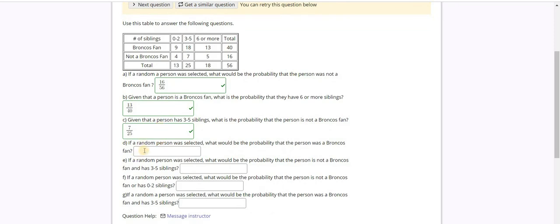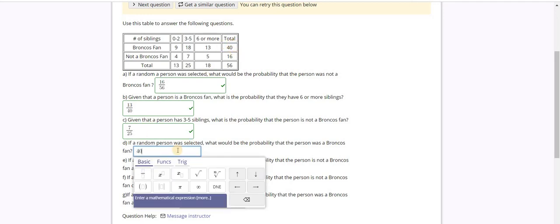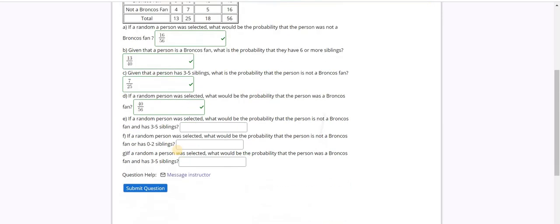If a random person was selected, what would be the probability that the person was a Broncos fan? How many Broncos fans do I have here? I have 40 Broncos fans out of the 56 people in the survey.